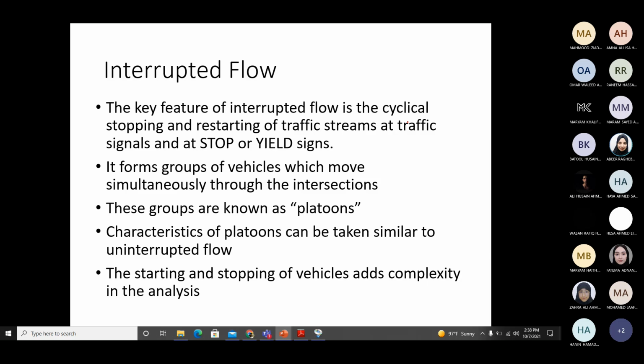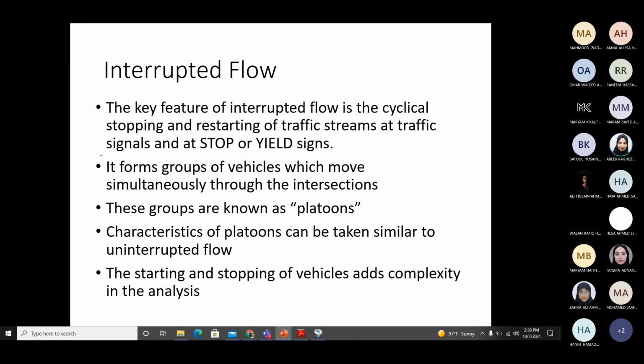Now we move on to interrupted flow facilities. Not move on to it, but I will just give you a brief introduction. Interrupted flow facilities have interruptions like intersections and so on. So the equations which we have discussed earlier do not apply to interrupted flow facilities. Why? Because on interrupted flow facilities, traffic stops because of an external device.